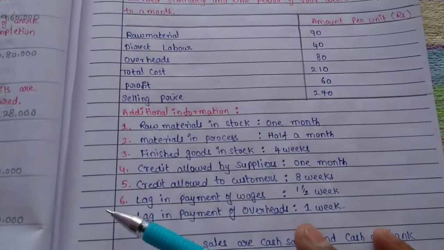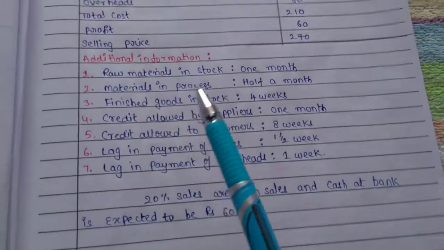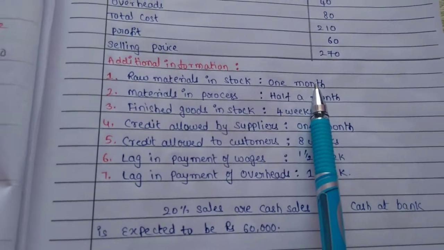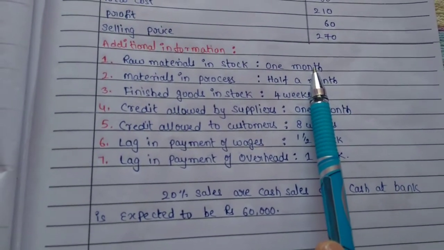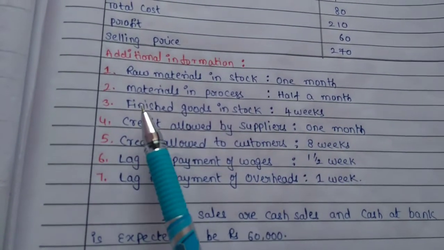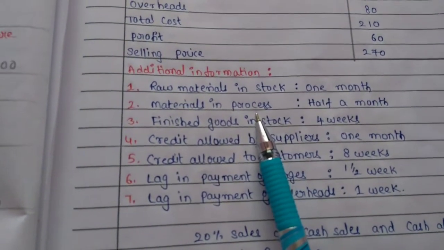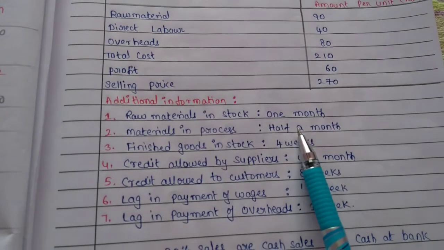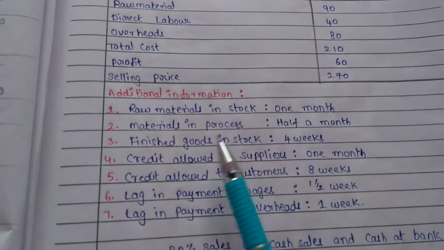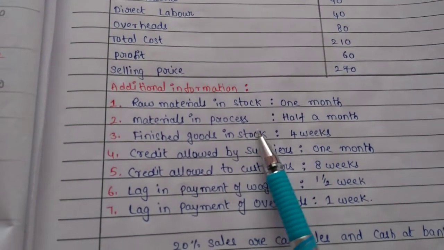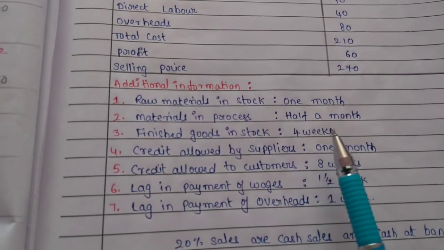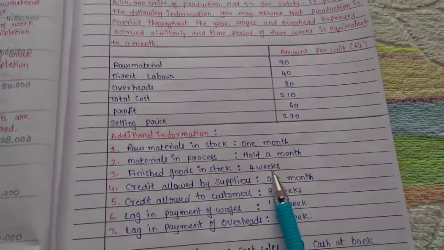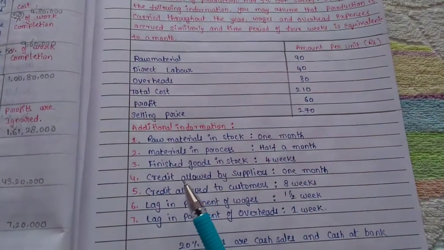Now some additional information is also provided. Raw materials in stock 1 month. So the raw materials holding period is 1 month. Materials in process, that means work in process, half a month. Finished goods in stock 4 weeks. So here finished goods are in stock for about 4 weeks.